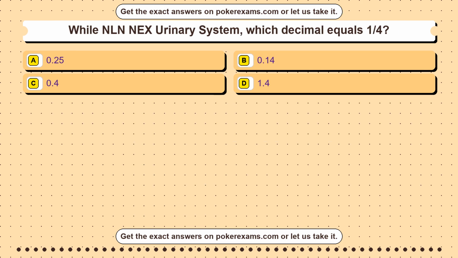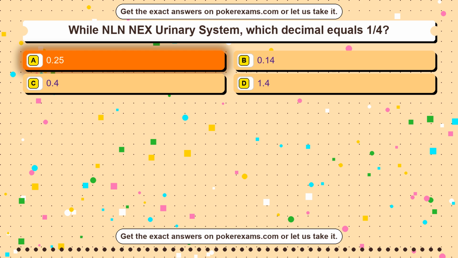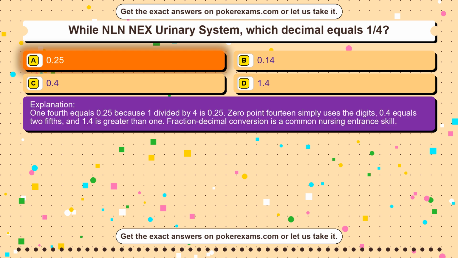Question 17. While NLN NEX Urinary System, which decimal equals 1/4? Option A 0.25. Option B 0.14. Option C 0.4. Option D 1.4. The correct answer is option A, 0.25. 1/4 equals 0.25 because 1 divided by 4 is 0.25. 0.14 simply uses the digits, 0.4 equals 2/5, and 1.4 is greater than 1. Fraction decimal conversion is a common nursing entrance skill.